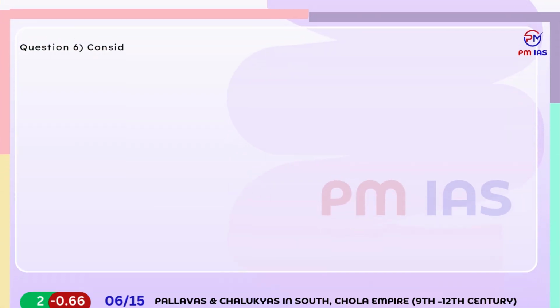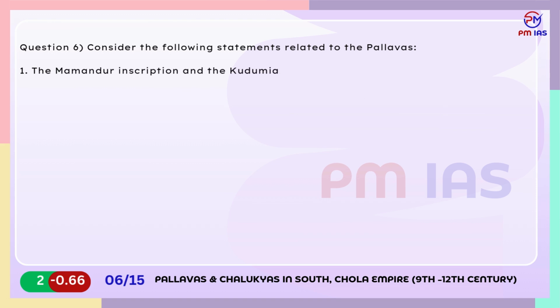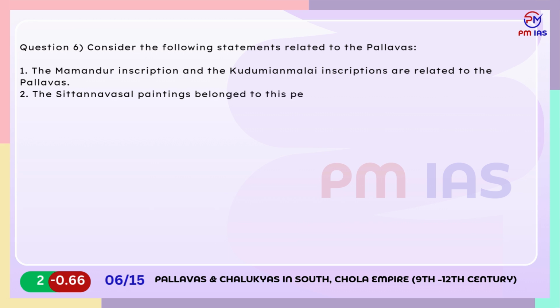Question 6. Consider the following statements related to the Pallavas. 1. The Mamandur inscription and the Kudumiyanmalai inscription are related to the Pallavas. 2. The Sittanavasal paintings belonged to this period. 3. Pallavas were the contemporaries of Chalukyas. Which of the above statements are correct?